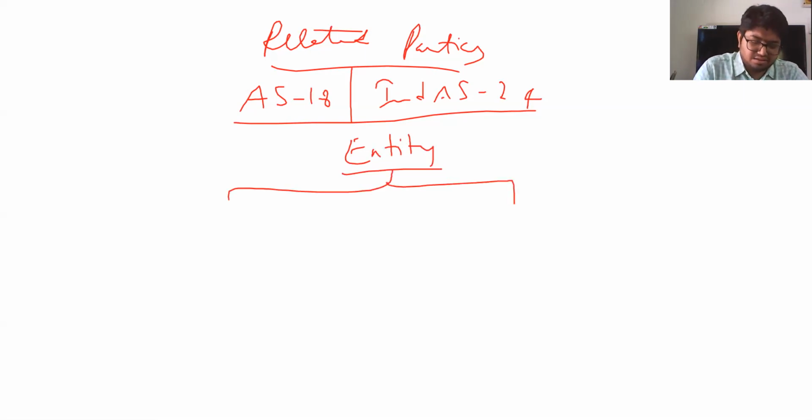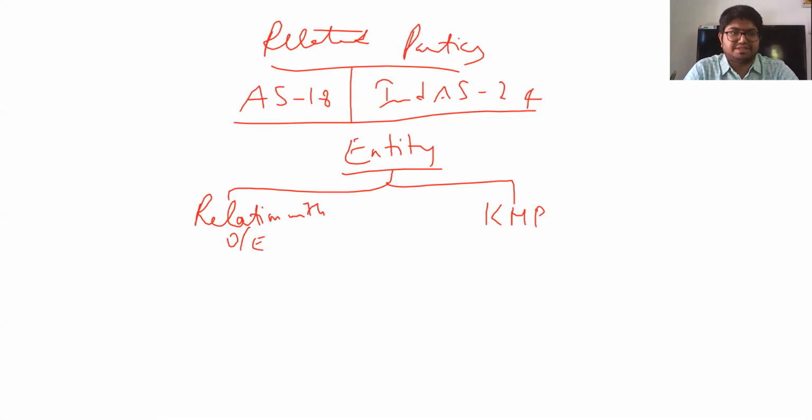Number one, the entity's relation with other entities. Second, due to its key managerial personnel, KMPs.